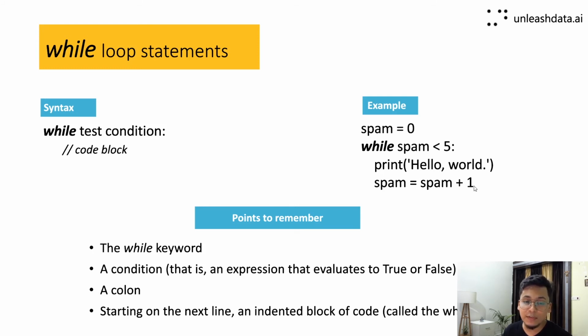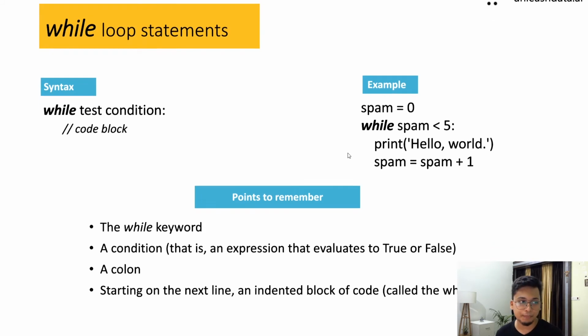Once it reaches the end of this line, it goes back to the while statement and checks if the condition is still true, which it is. Now the value of spam is 1, which is less than 5 and true, so it is again going to print hello world. It will do this until the value of spam is more than 5, say 6. Then it checks if 6 is less than 5, which is false, so it won't print hello world. Again, pause the video, take a screenshot, go and execute it.